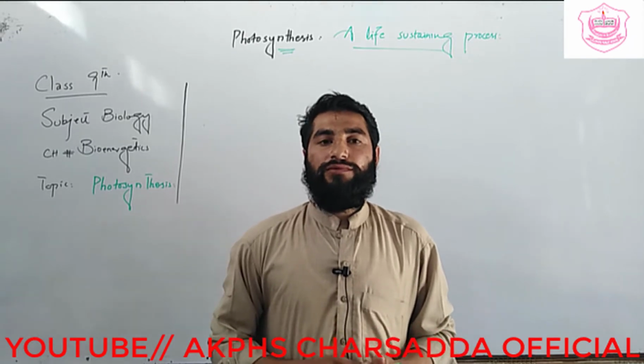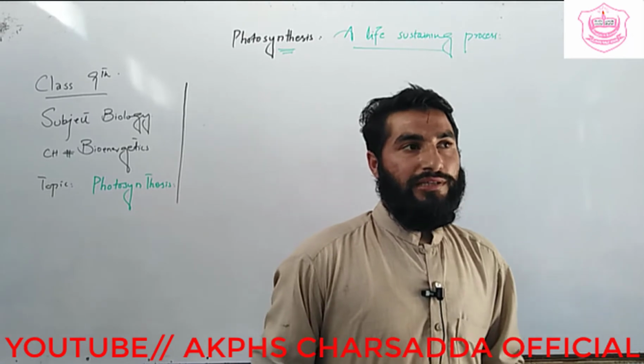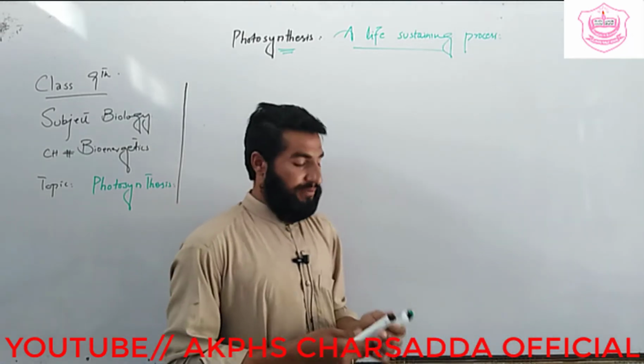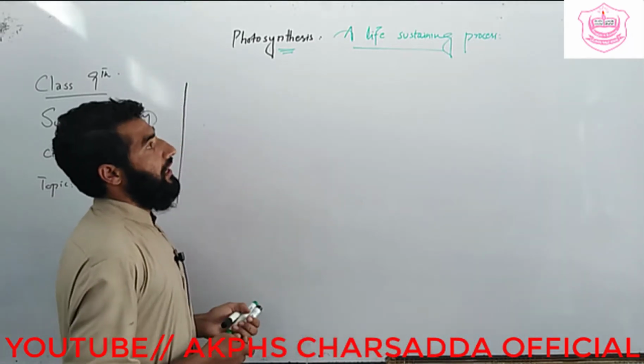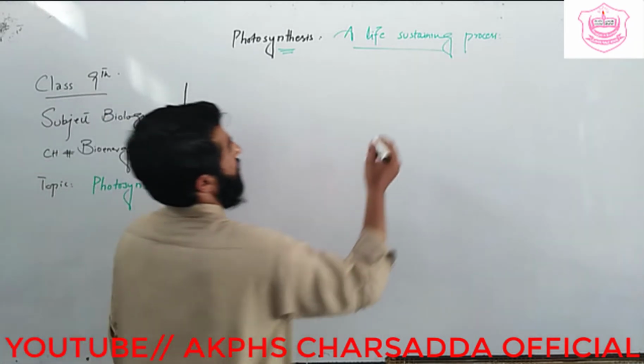In the previous class we have discussed ATP synthesis, and today we are going to discuss photosynthesis in detail. First, coming toward photosynthesis, a life sustaining process. What is a life sustaining process?